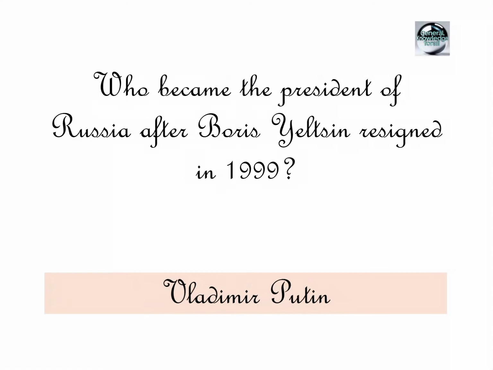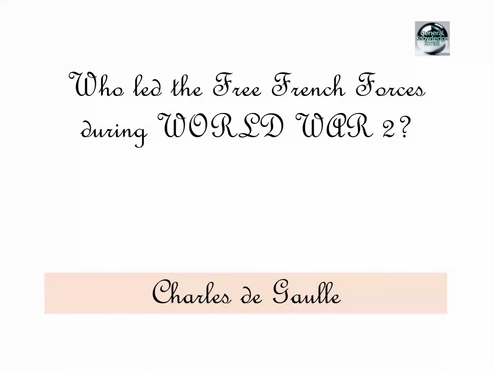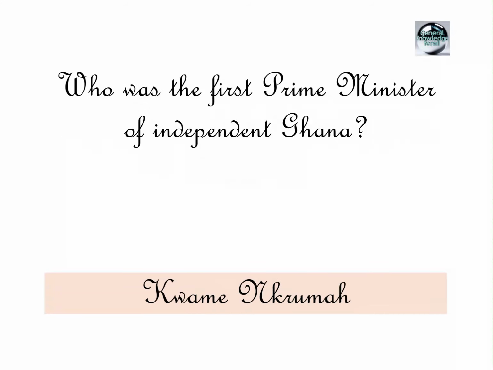Who became the president of Russia after Boris Yeltsin resigned in 1999? Vladimir Putin. Which Southeast Asian country was the site of a major genocide under the Khmer Rouge? Cambodia. Who led the Free French forces during World War II? Charles de Gaulle. What was the official racial segregation policy of South Africa known as? Apartheid. Who was the first Prime Minister of independent Ghana?